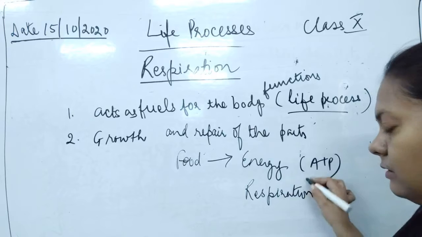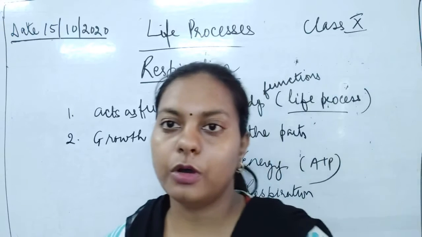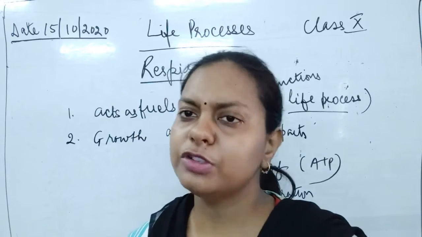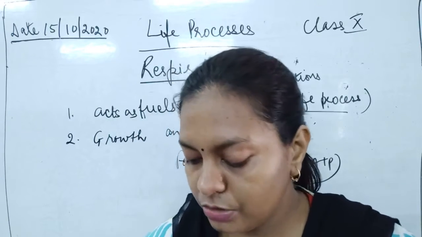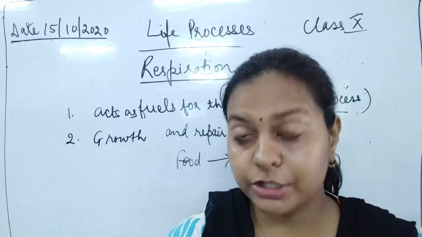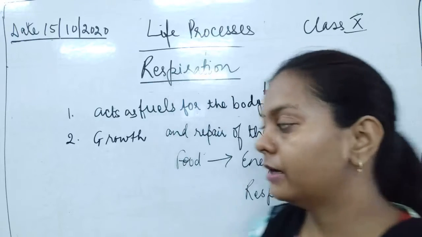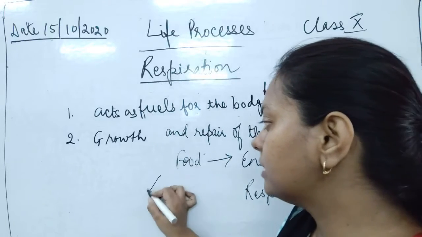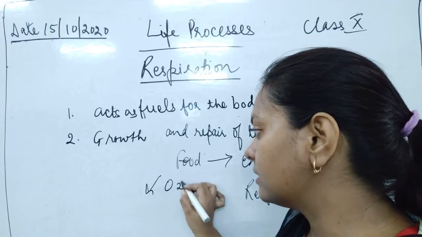Most living beings need oxygen for this. Most, not all, I must say, because some anaerobes are also there. So most living beings need oxygen to obtain energy from the body. Now the concept starts from here. From the food, energy is being released. The first requirement is the presence of food. The second requirement is oxygen.